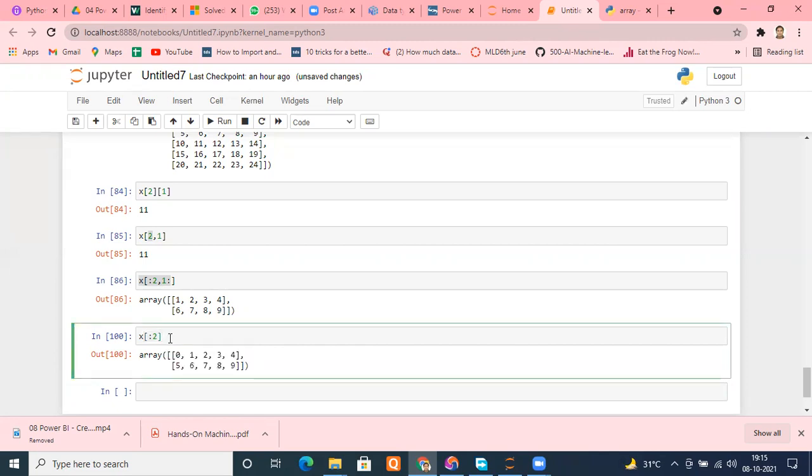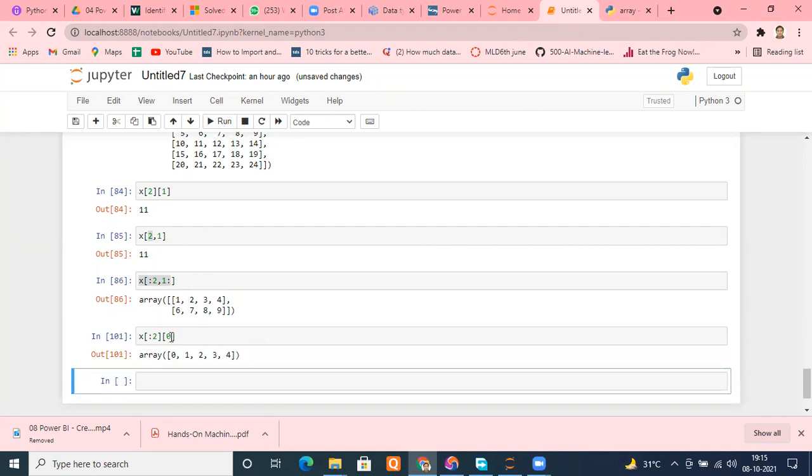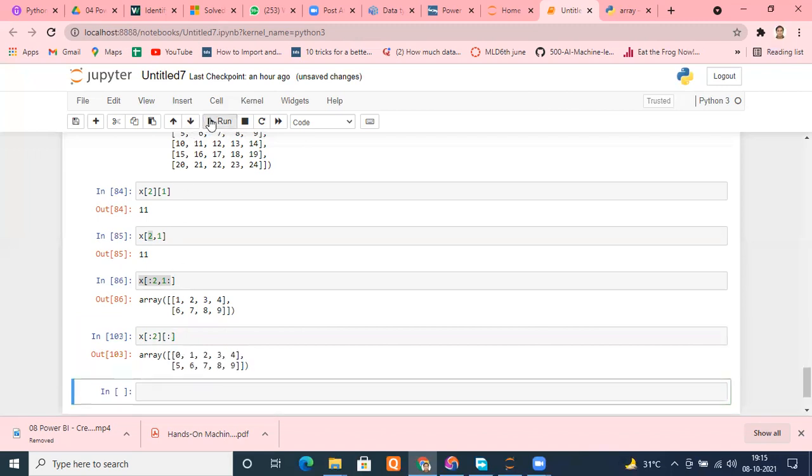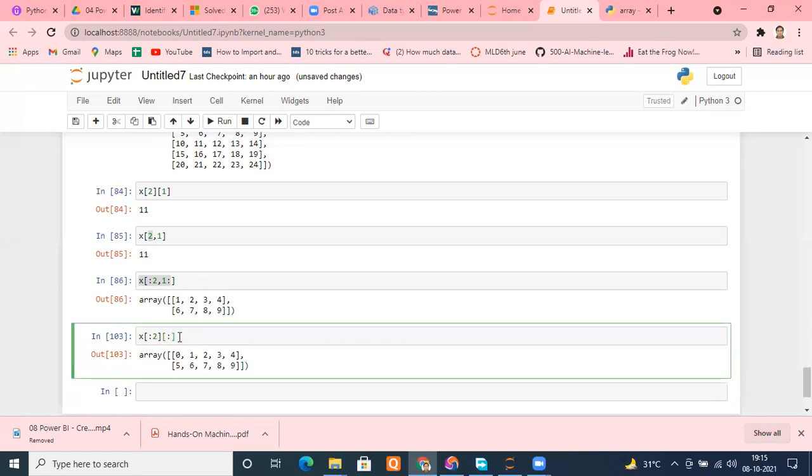So while I put 0 here, it will access its first row. And if I put 1 here, it will access its second row. See, I am typing 0 here. It gave me the first row. I am typing 1 here. It gave me the second row. If I put a colon here, I need all the rows. Now, if I want to move further, see, this is the way the indexing is working.